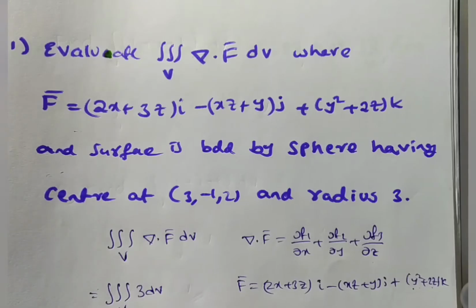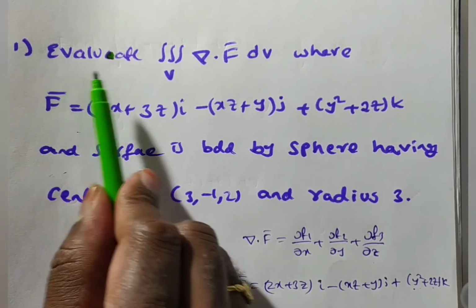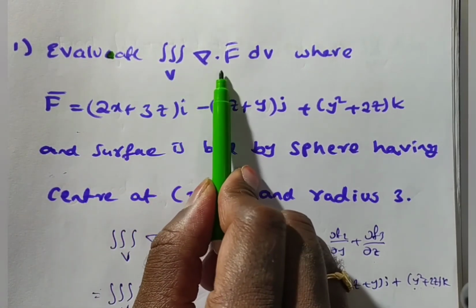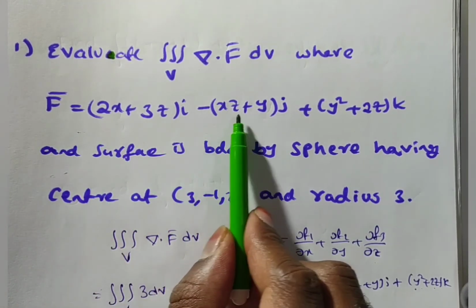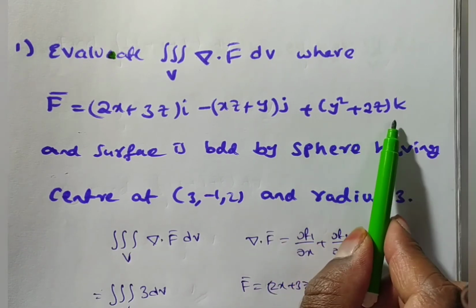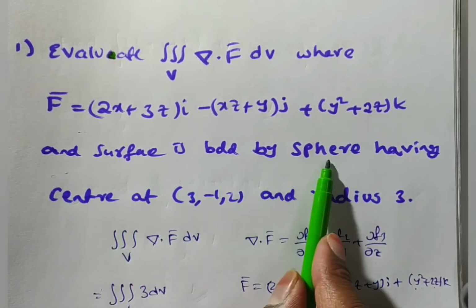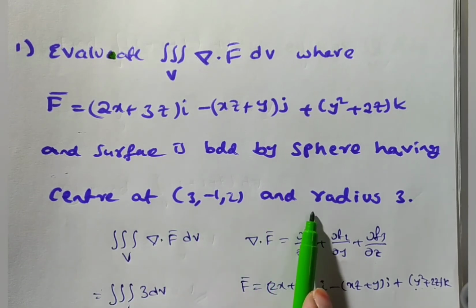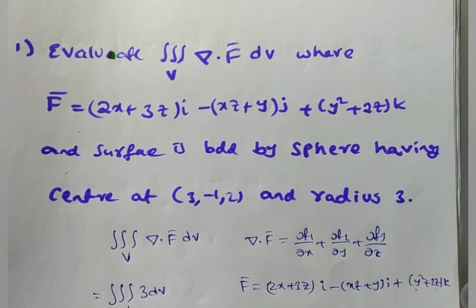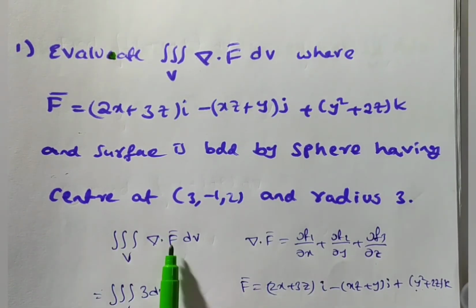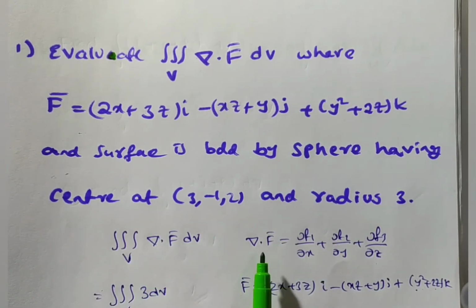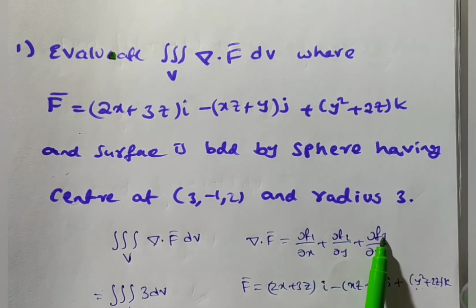The given problem is to evaluate the triple integral over V of del dot f bar dv, where f bar is equal to (2x plus 3z) i minus (xz plus y) j plus (y square plus 2z) k, and the surface is bounded by the sphere with center (3, minus 1, 2) and radius 3. First, f bar is given. We need to find del dot f bar, which is the divergence: dou f1 by dou x plus dou f2 by dou y plus dou f3 by dou z.